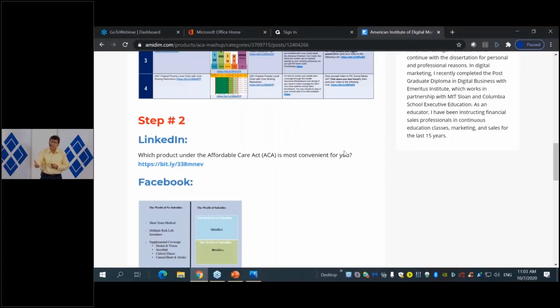Because all these products that we just discussed are under the Affordable Care Act. They are placed in different worlds, as I call them, in terms of the overall spectrum of products. But which one is the most convenient for that individual? That is the question that you will be asking them through all this digital marketing that we're promoting this week.